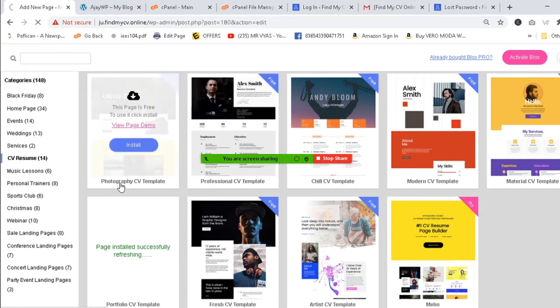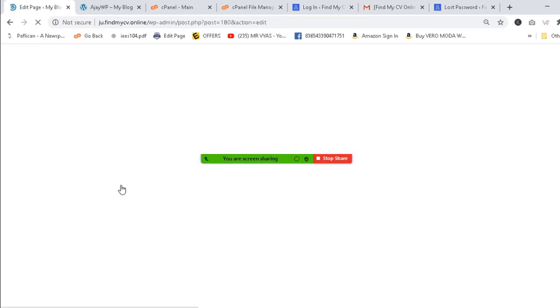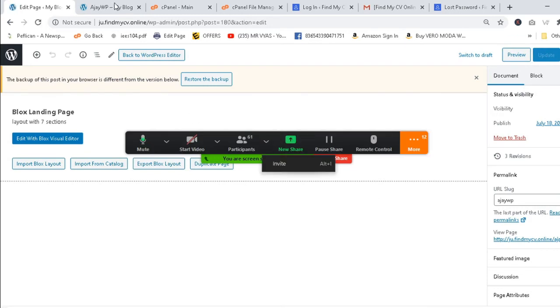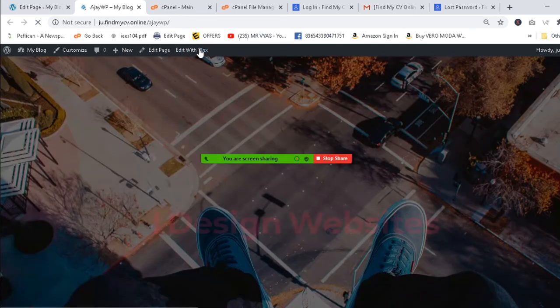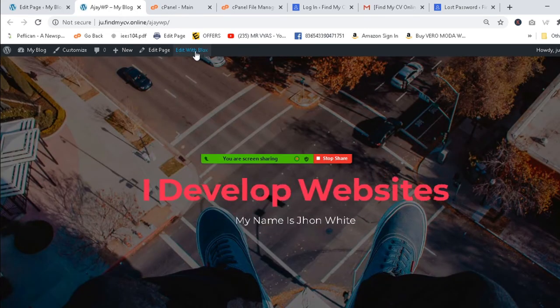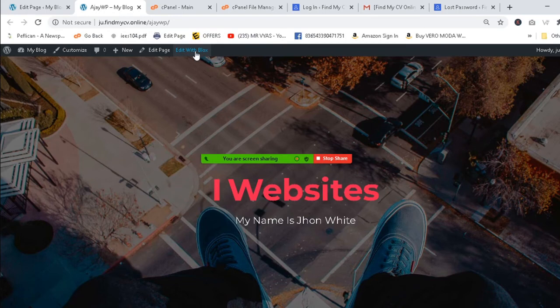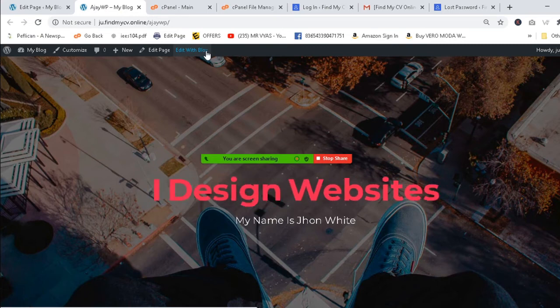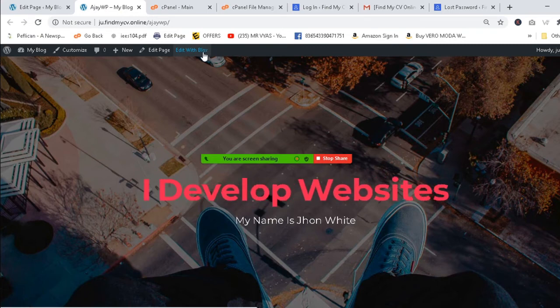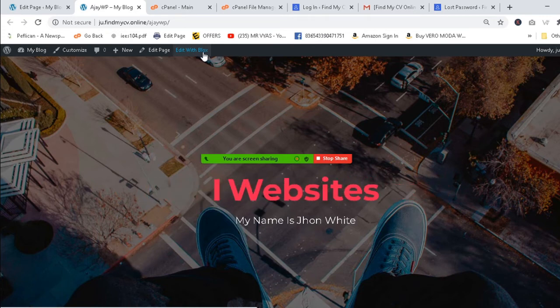Okay, I'll show you, just a minute. Watch my screen now. After reaching this, you do not have to do anything on this page. No need to do anything. Again, come to your website here beside. Okay, let's refresh it. And here there is only one word, edit with blocks, in the top section. Have you seen my mouse? Edit with blocks, and nothing else is there. It's very small actually, that's why you are not able to see. It's not showing, sir.